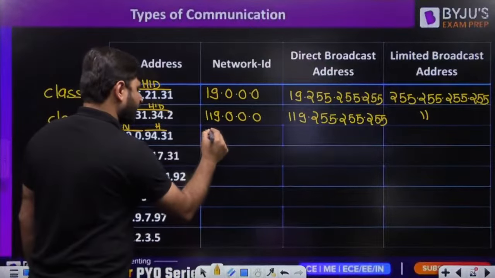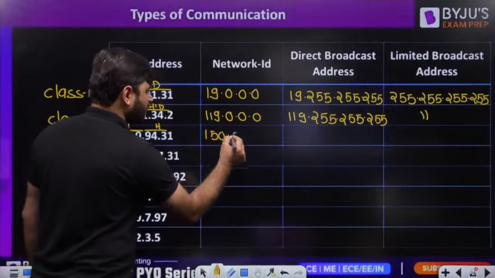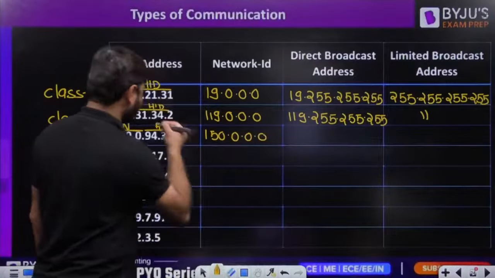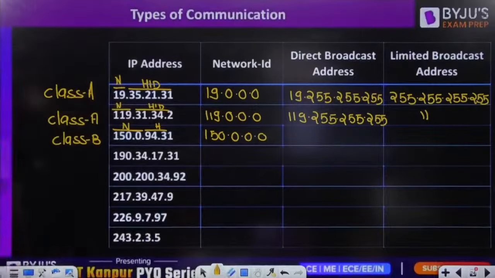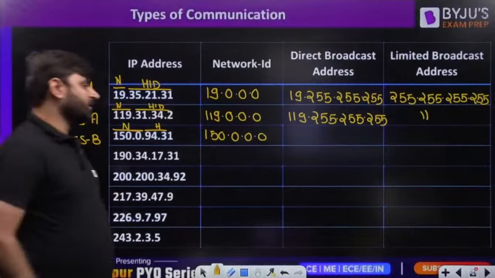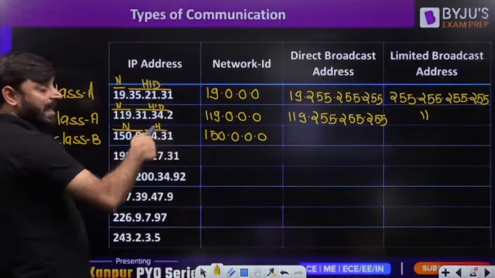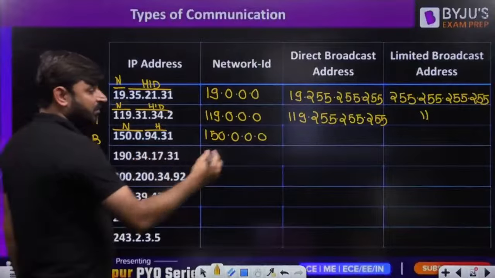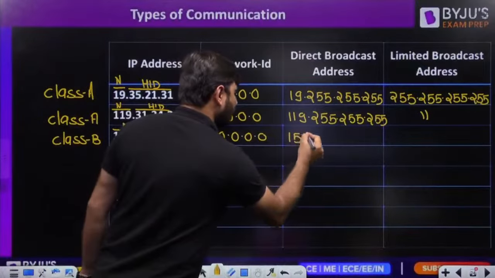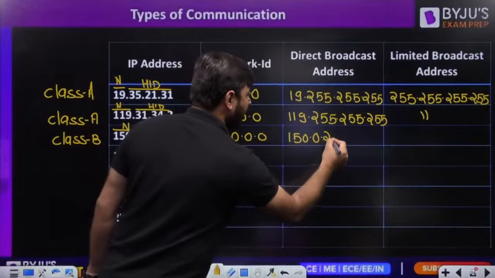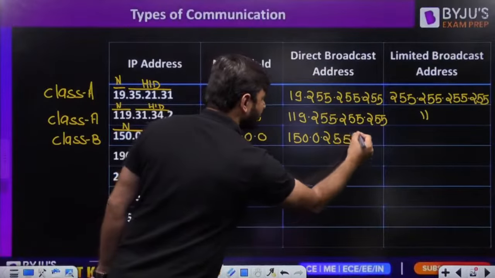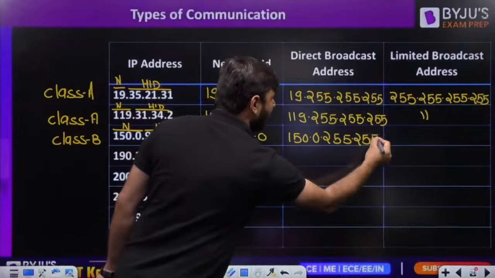So this is nothing but 150.0.0.0. Put all zeros in the host ID part. What is the direct broadcast address? Put all ones in the host ID part. The host ID part is only the last 16 bits, my dear friends. In the last 16 bits we have to put all ones, so it is 150.0.255.255.